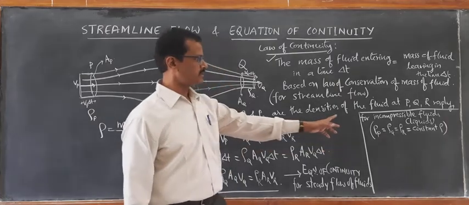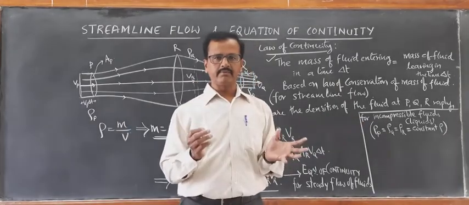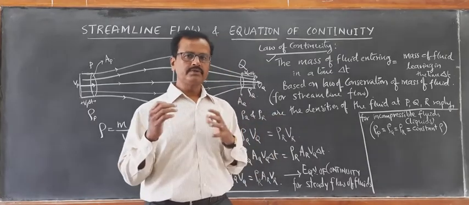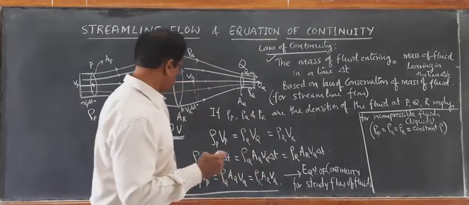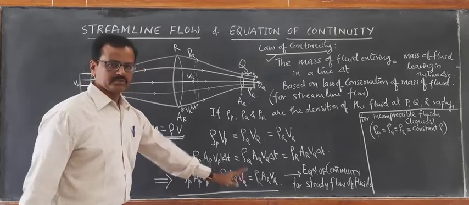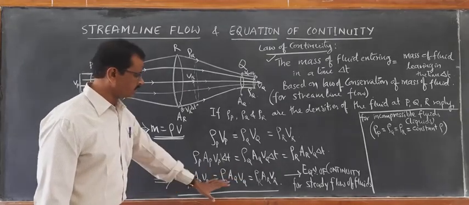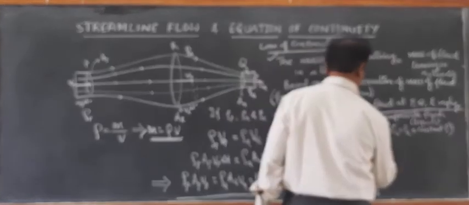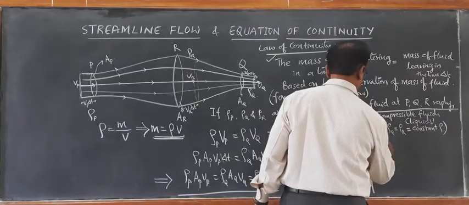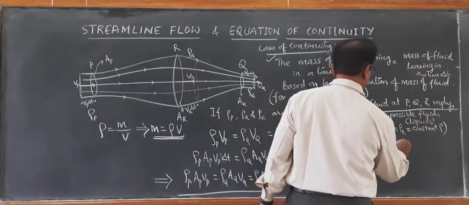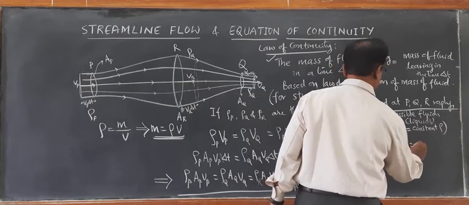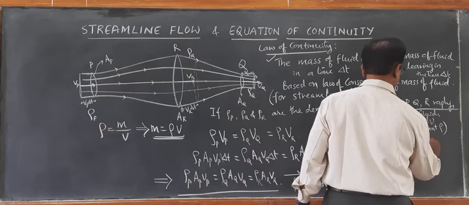For incompressible fluids like a liquid which has the same density throughout its flow, this rho cancels in this equation. Rho doesn't come into the picture at all. Therefore, you will be left with the equation AP VP equal to AQ VQ equal to AR VR.